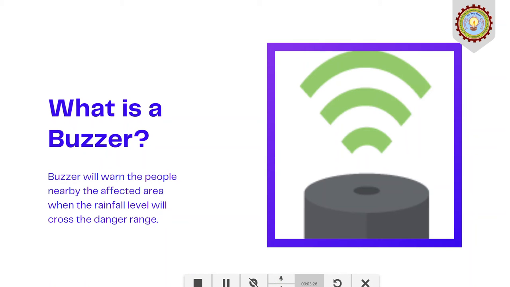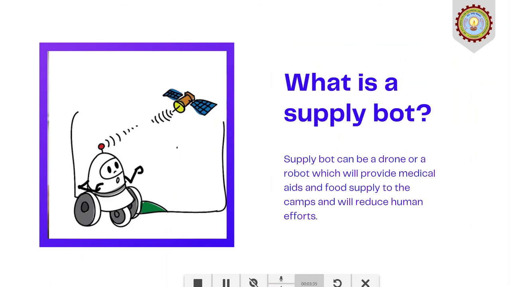This is the buzzer. Buzzer will warn the people nearby the affected area when the rainfall level will cross their danger range. What is a supply bot? Supply bot can be a drone or a robot itself, which can provide medical aids and also food facilities to the camps and people and will reduce human efforts.